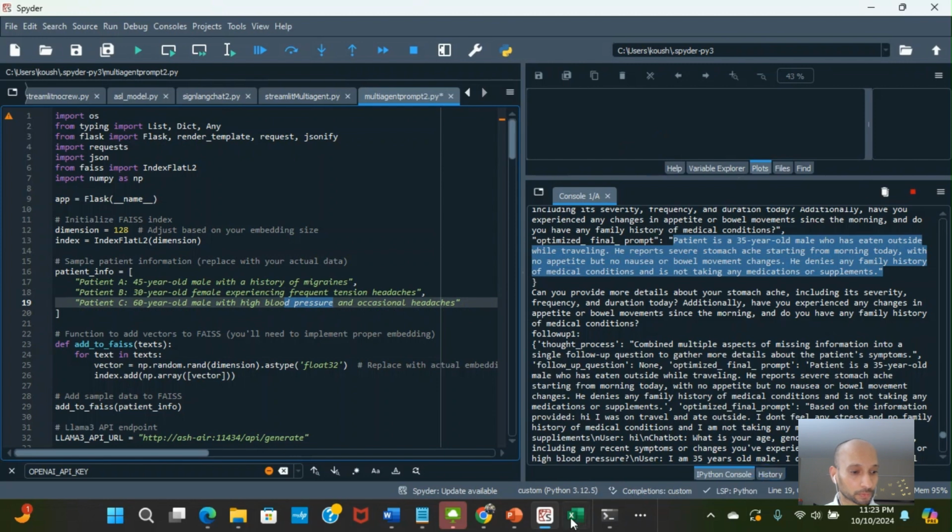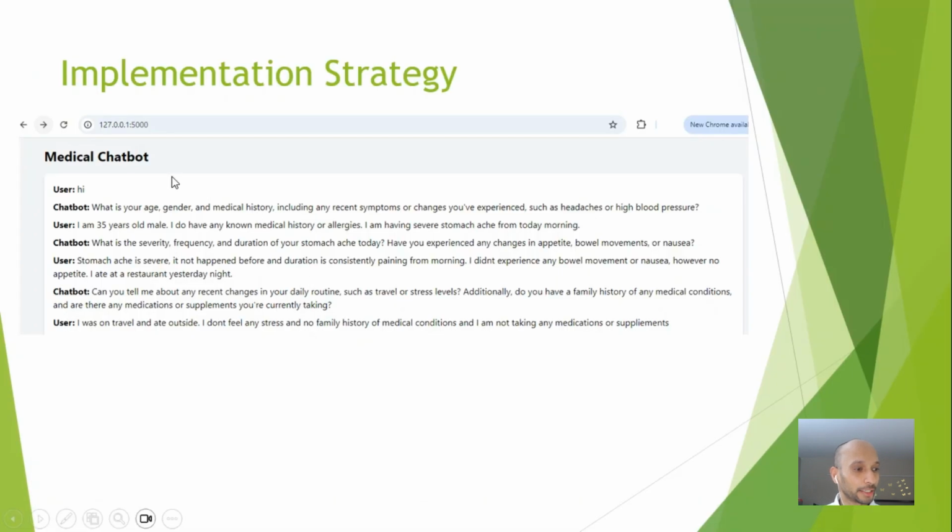So when we go back to the chat, as soon as I enter hi, the system thinks about what is the age and all the set of questions which we have defined in the prompt engineering, and based on RAG it is assuming the patient is known or might be one among the three, and suggesting things such as headaches or high blood pressure.